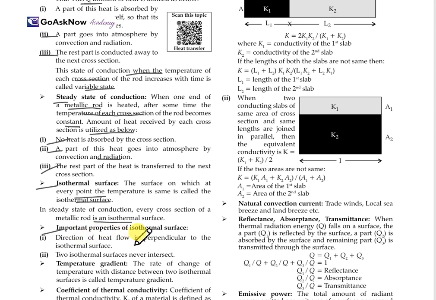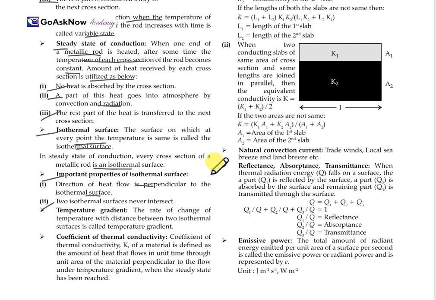So, important properties of isothermal surfaces. First, the direction of heat flow is perpendicular to the isothermal surface. Whatever direction the heat is flowing, it is perpendicular to the isothermal surface. Second, two isothermal surfaces never intersect. They will be parallel. Now, the temperature gradient: the rate of change of temperature with the distance between two isothermal surfaces is called the temperature gradient. There is a difference in temperature between the two isothermal surfaces.